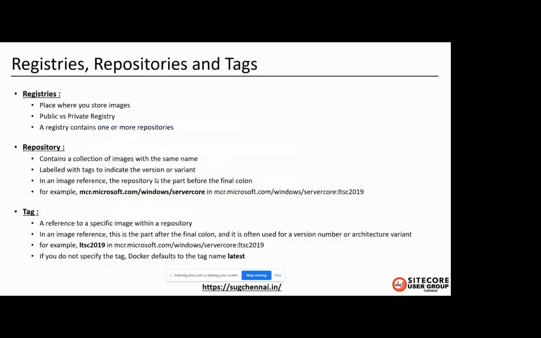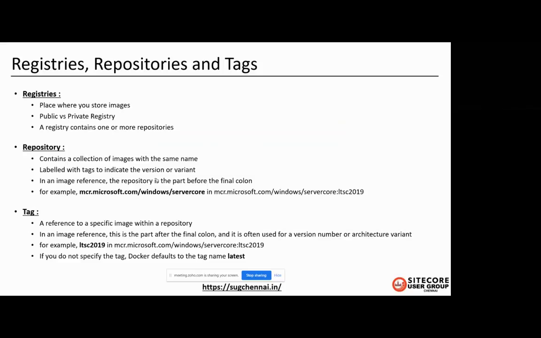Then the next terminologies are registries, repositories, and tags. A registry is a place where you store images. This can be either a public registry or a private registry. An example of a public registry is Docker Hub, and private registries are Azure Container Registry and Amazon Elastic Container Registry. Once you build your own image with your custom solution and modules, you can push it to the registry, and you can download the images at the time of deployment by configuring your CD pipeline.